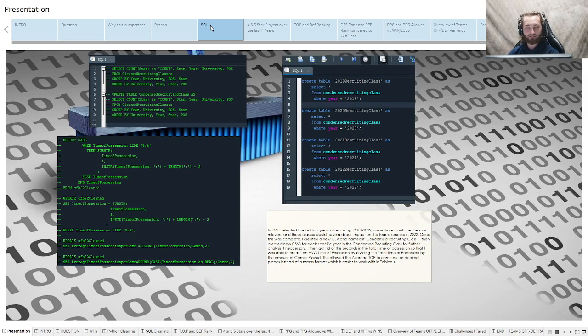I then got rid of the seconds in the total time of possession so that I was able to create an average time of possession by dividing the total time of possession by the amount of games played. This allowed the time of possession to come out as decimal places instead of a minute and second format, which is easier to work with in Tableau.